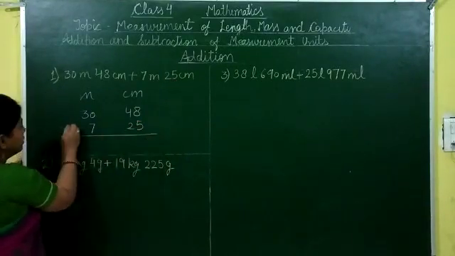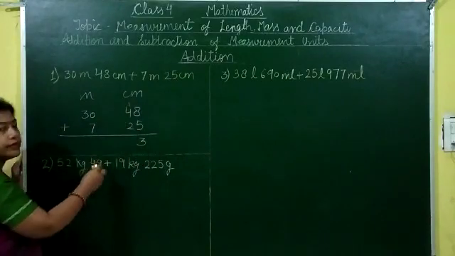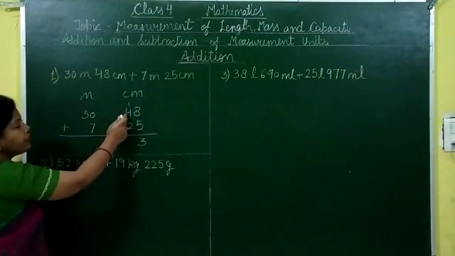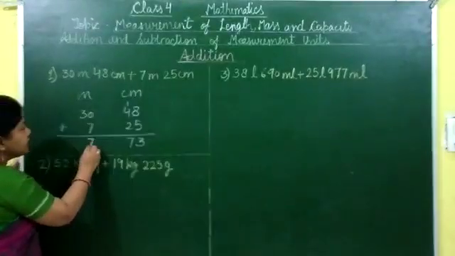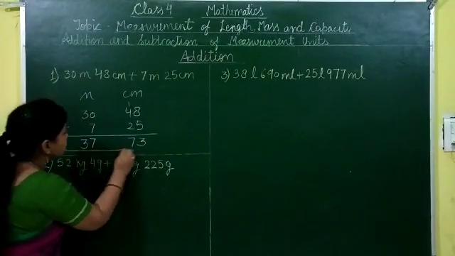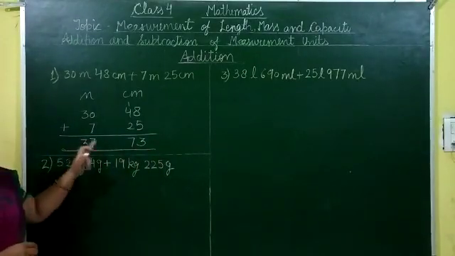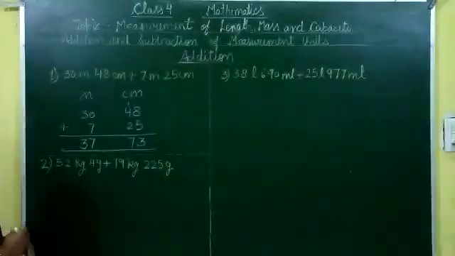Now add. Here 8 plus 5, 13, carry over 1. Carry over 1 plus 4, 5, plus 2, 7. And here 0 plus 7, 7. And we write here 3. So the result is 37 meter 73 centimeter. Let's take another example.